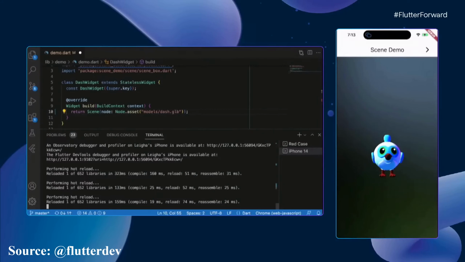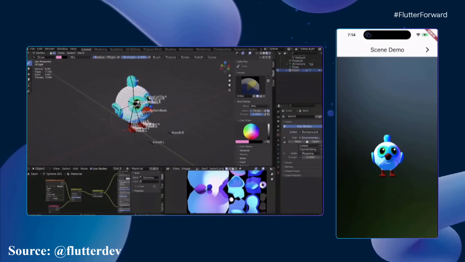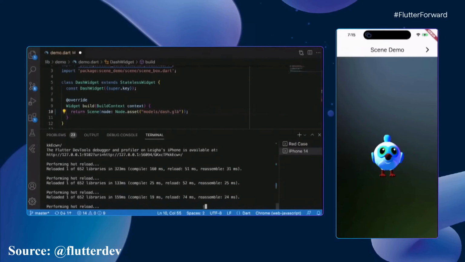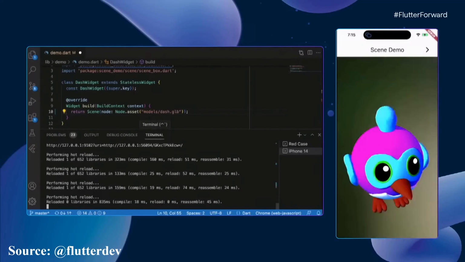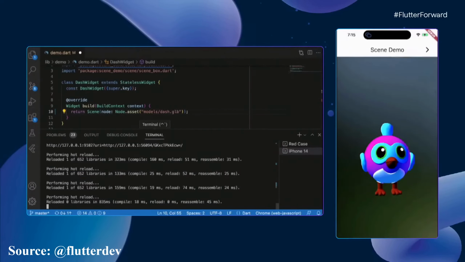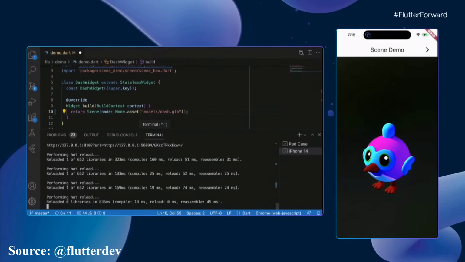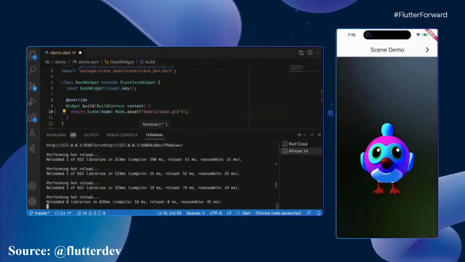That looks great, but if you're new to 3D, you're probably wondering, what is this GLB file? This GLB file is just a pretty common way to express 3D data. And you can actually create them or edit them in different tools. This one that I'm using here is called Blender. All right, let's give it a try. Ta-da! She's hot pink. She looks a little sunburned, I think.